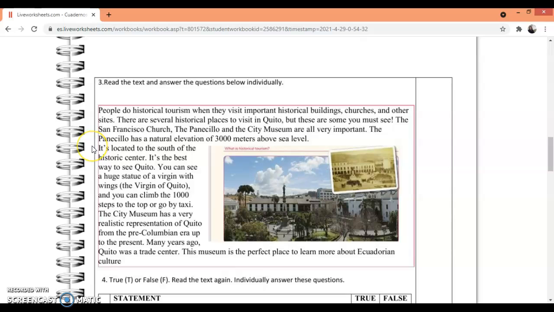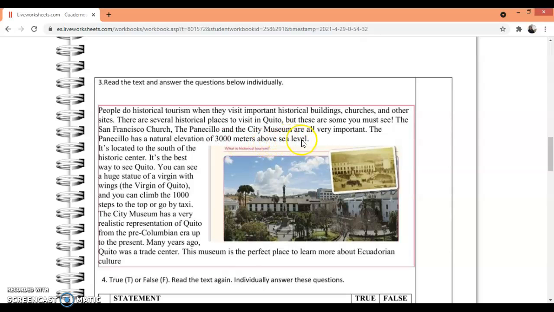Read the text and answer the questions below individually. People do historical touring when they visit important historical buildings, churches, and cities. There are several historical places to visit in Quito, but these are some you must see: the San Francisco Church, the Panecillo, and the City Museum. They are all very important.